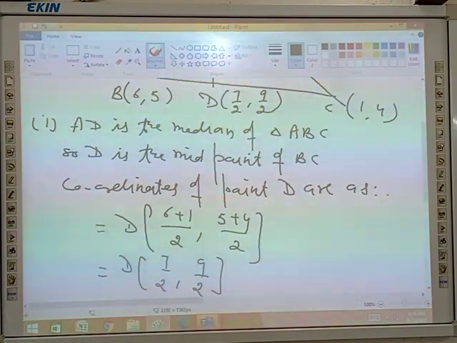The median from A meets BC at D. Find the coordinate of point D. Have you done? Now second is: find the coordinate of point P on AD such that AP to PD is 2:1.